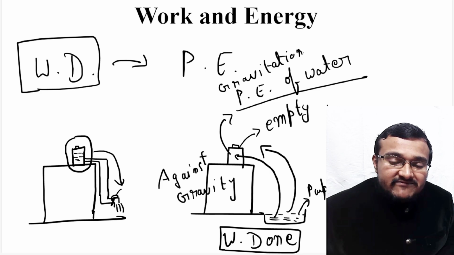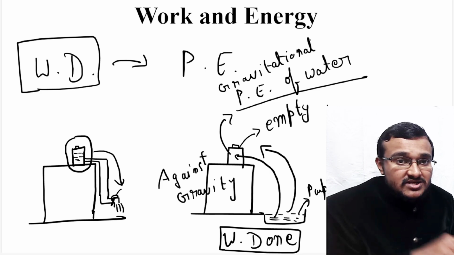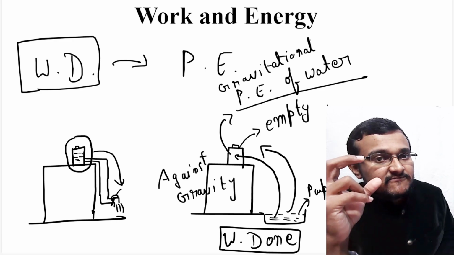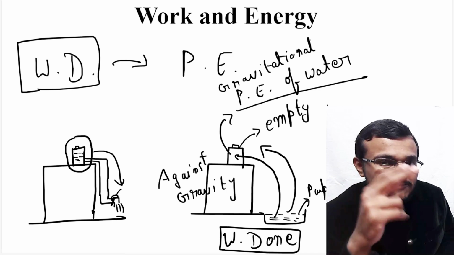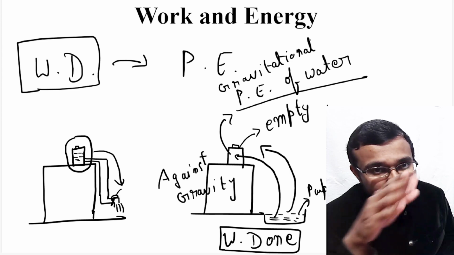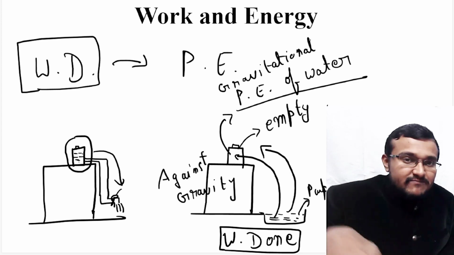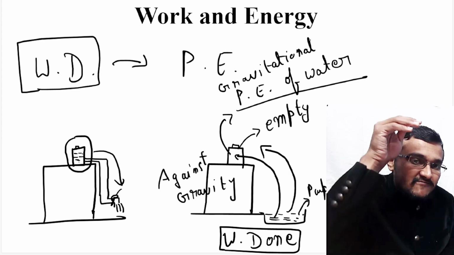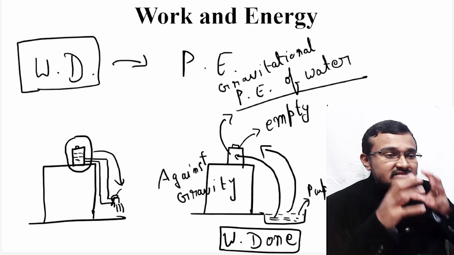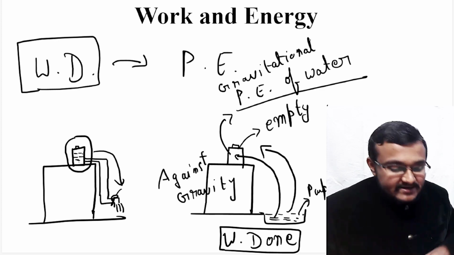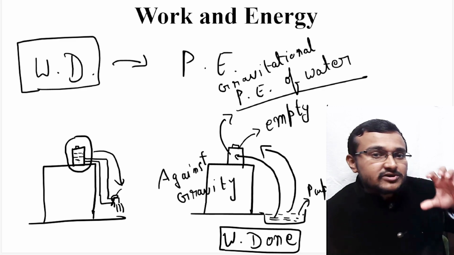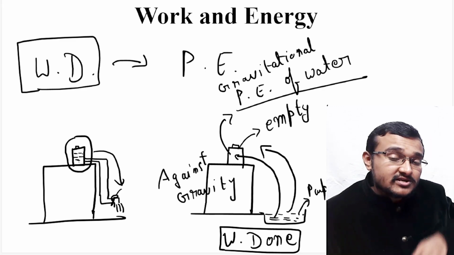potential energy. Why we call this gravitational potential energy is because we have done the work against the gravitational force, and this gravitational force will be responsible for bringing the water down to the ground when the tap is on. When we switch on the tap, the water flows from the overhead tank through the tap to the ground. So gravitational force is responsible for bringing that water down. The amount of energy at a certain height will be responsible for the gravitational potential energy of that particular object which is kept at that height.